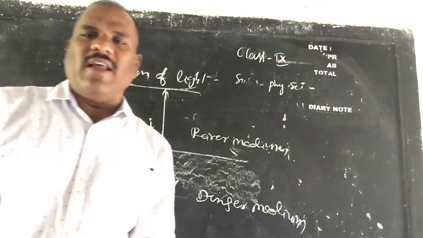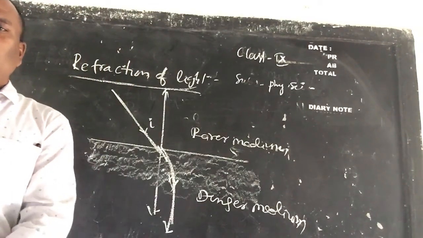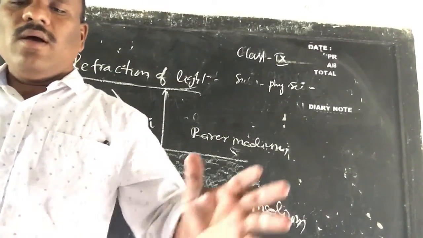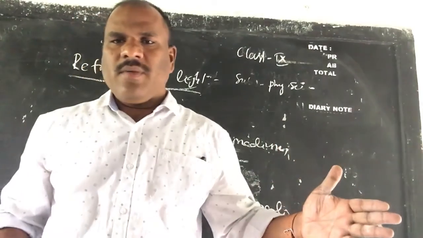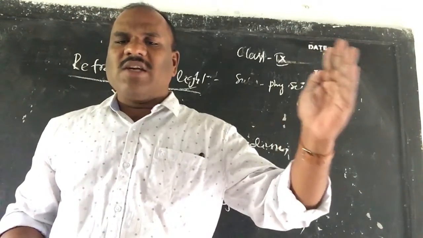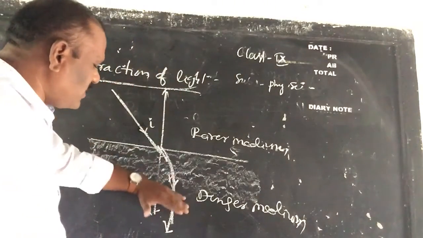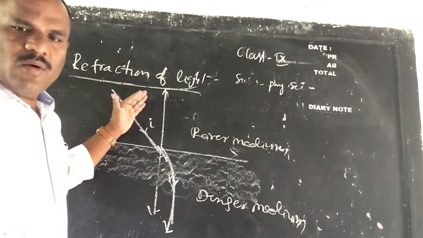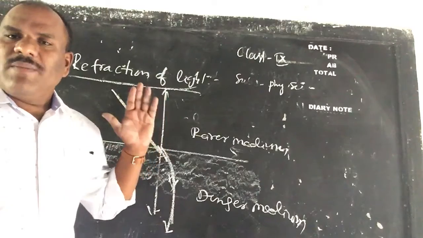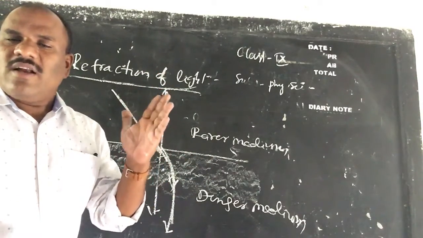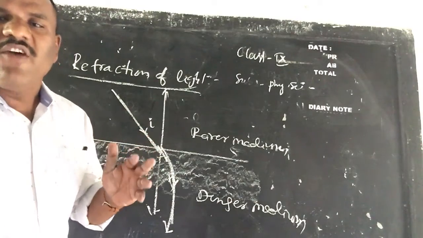This is shown very clearly with the help of a ray diagram. Now, children, when a light ray travels from denser medium to rarer medium, from this medium to this medium, the refracted light ray deflects away from the normal.